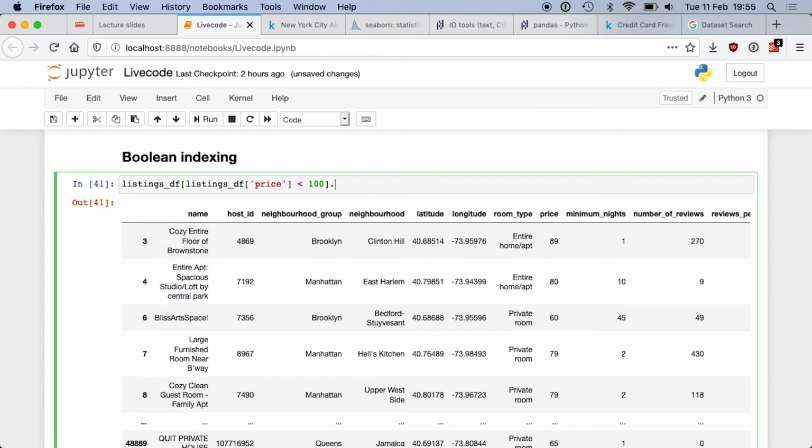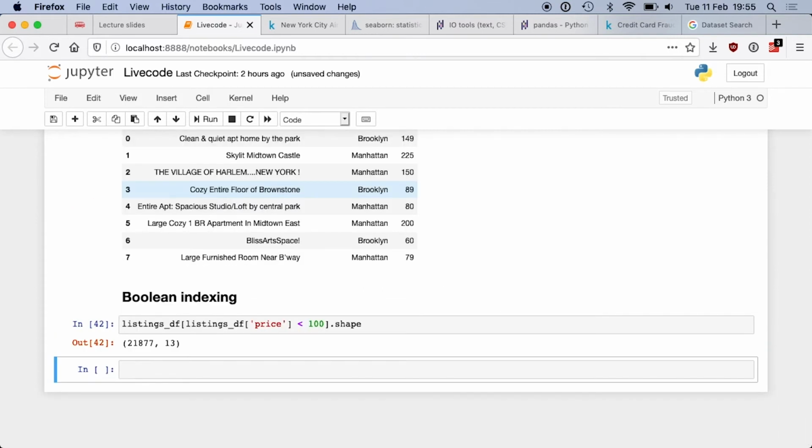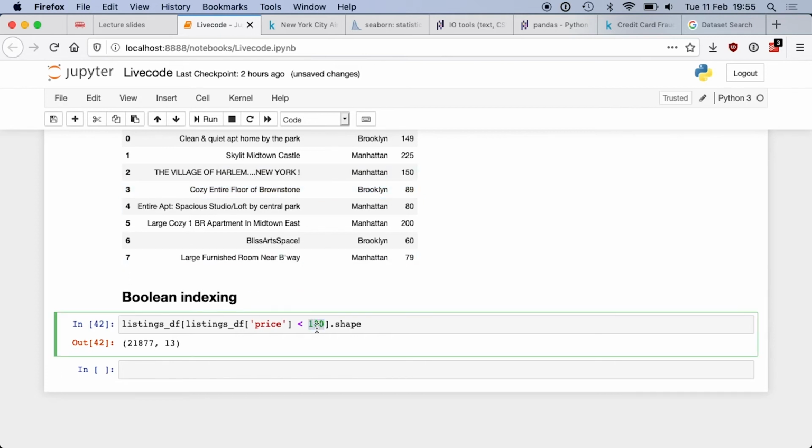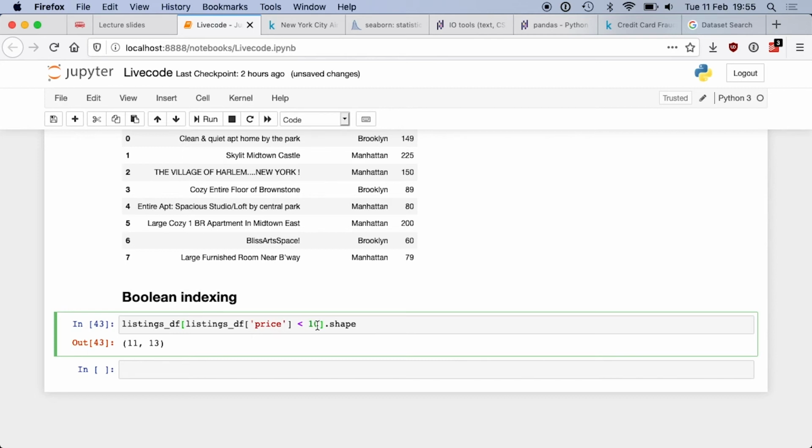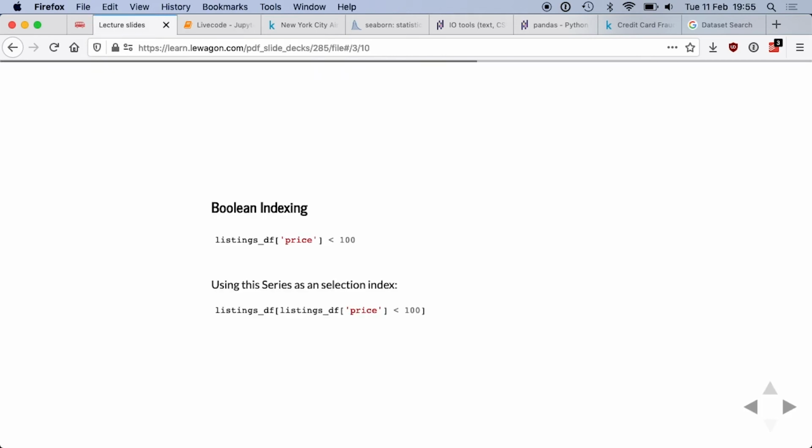And actually, I can have a look at the shape of this new data frame. And I can tell you that 20,000 listings are actually cheaper than $100. And just by changing that, say, do we have any listing under $10? I doubt it, but let's check. Yes, we have 11. Don't want to sleep there, I guess, but doing that, you can actually filter the rows because you get a big series of only booleans. Okay? So that's called Boolean indexing.